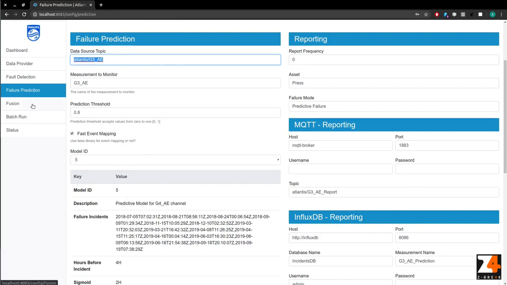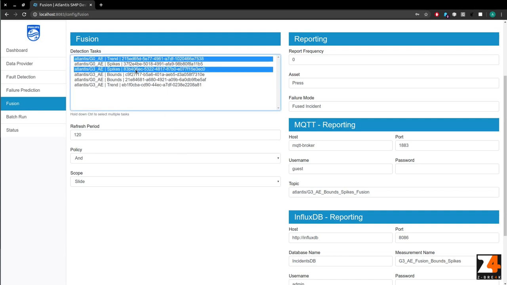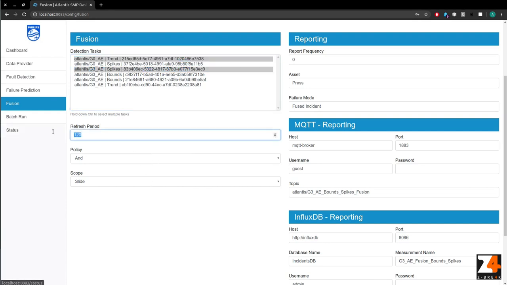The platform also allows the combination of the results of multiple detection tasks in order to construct higher-level detection strategies. For example, we might combine a detection task monitoring the first die of the press with one monitoring the second one, and only if both tasks detect a fault in the specified range of time, only then a report is generated. This way, we can potentially reduce the false positive reports.